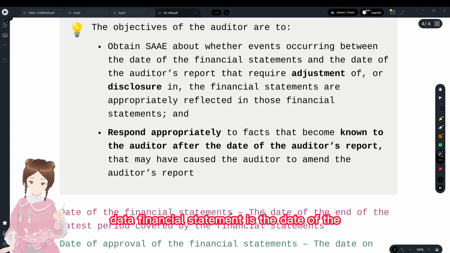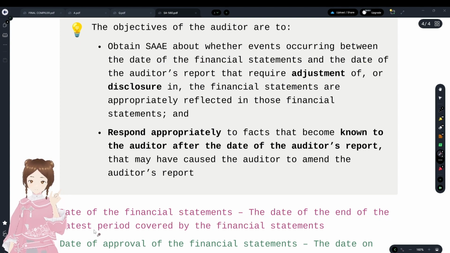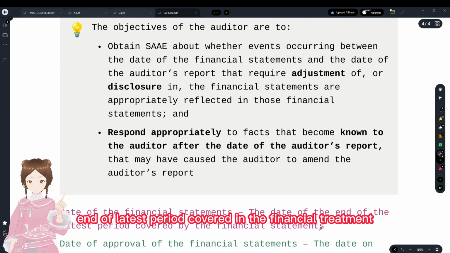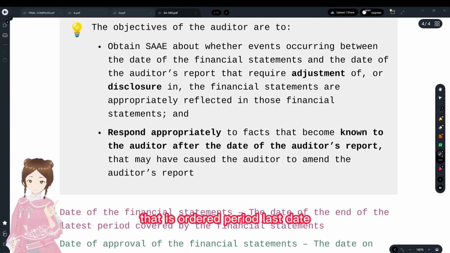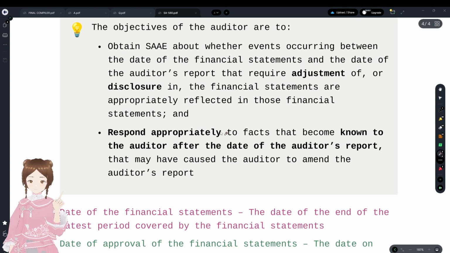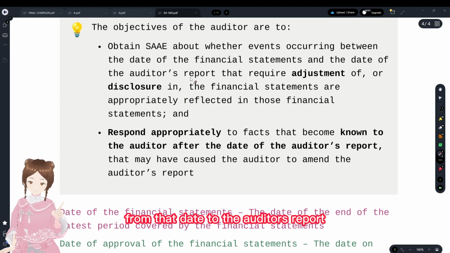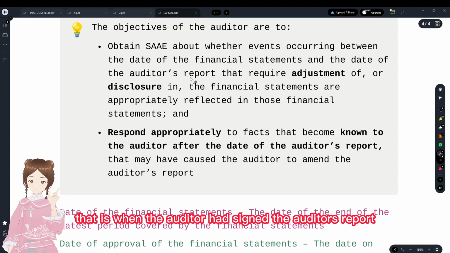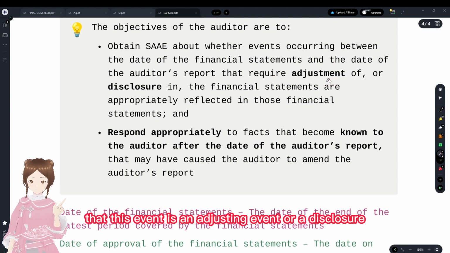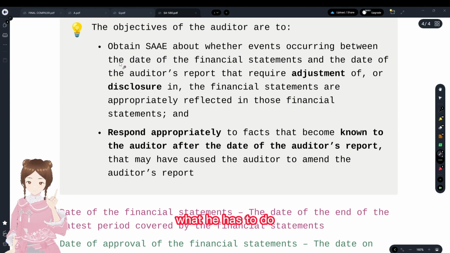Date of financial statement is the date of the end of the latest period covered in the financial statement, that is, the audited period's last date. From that date to the auditor's report, that is, when the auditor has signed the auditor's report, we check whether the event requires adjustment, that is, whether it is an adjusting event or a disclosure. If it is not an adjusting event, what does he have to do?